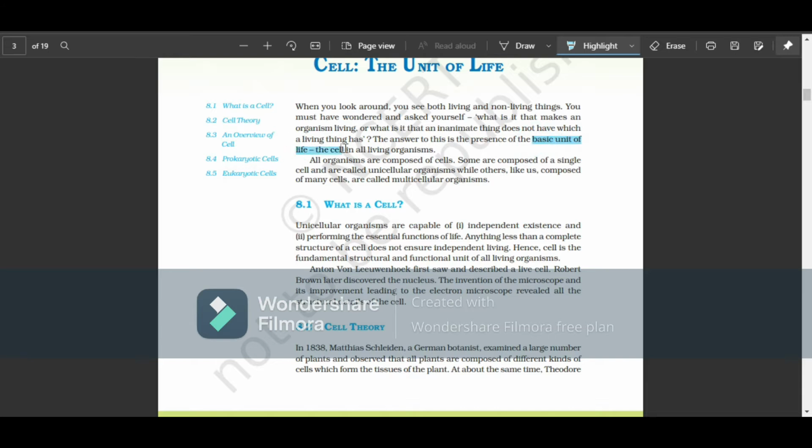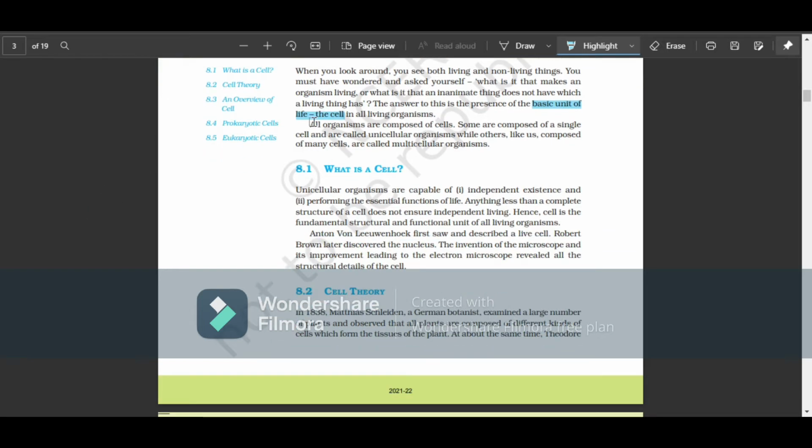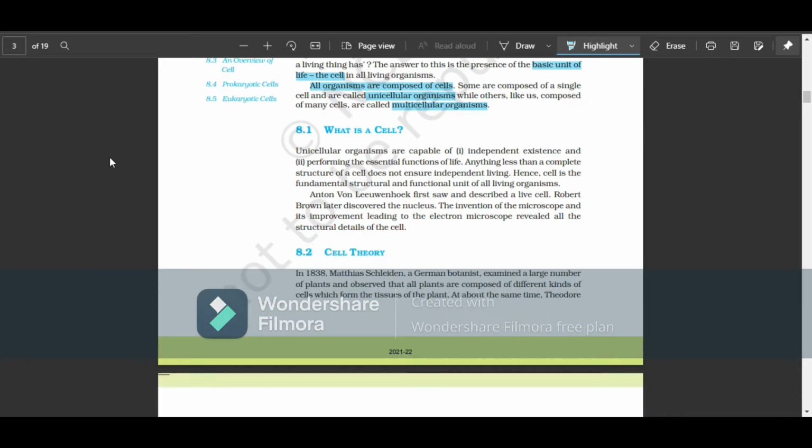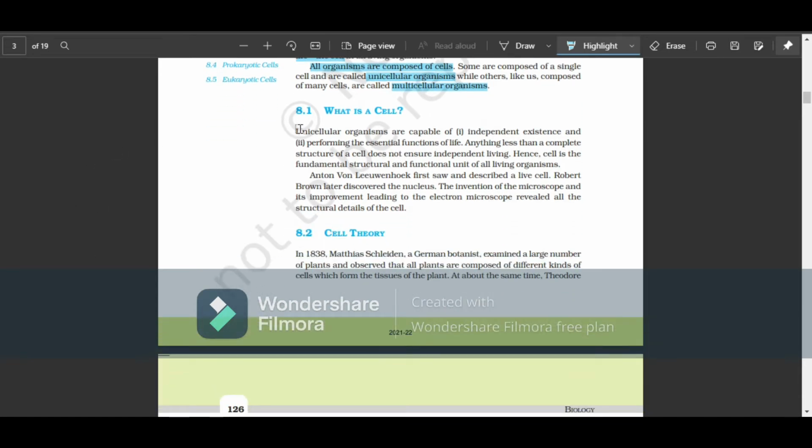The cell distinguishes between a living and a non-living organism. All organisms are composed of cells. Some are composed of a single cell, they are called unicellular organisms, and some are composed of many cells, which are multicellular organisms, right? Uni and multi, one and many. Okay, so what is a cell?